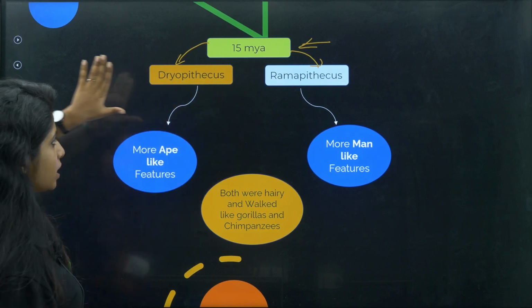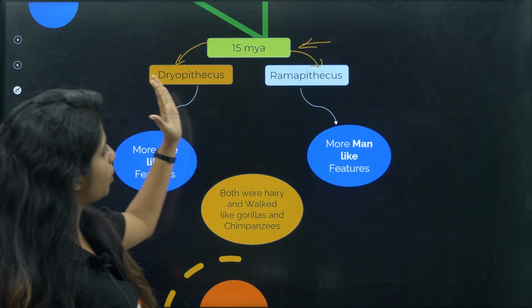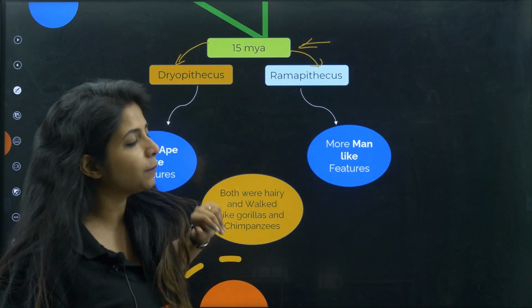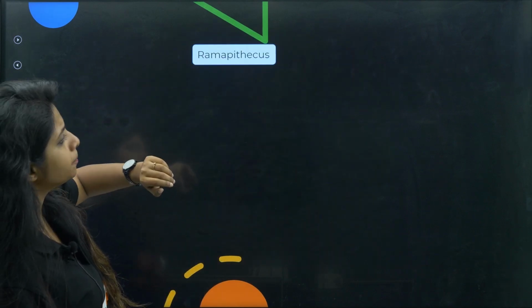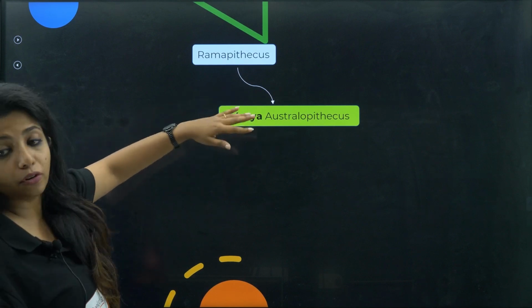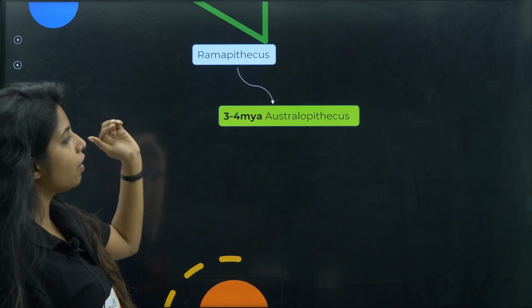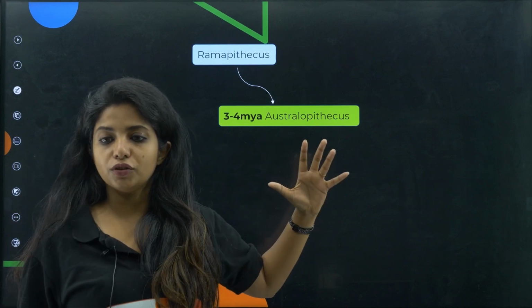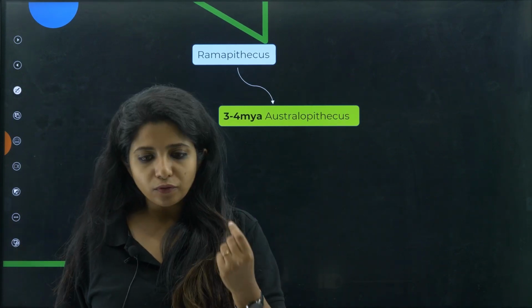Now, we are going to move on from this. Okay, we are going to talk about this particular lineage, what happened to Ramapithecus, because we want to talk about man, right? So Ramapithecus, if you see over here, they went ahead and almost 3 to 4 million years ago came our Australopithecus. Okay, what do you call it? Australopithecus. So you might be thinking, is it because they were found in Australia? No, children.